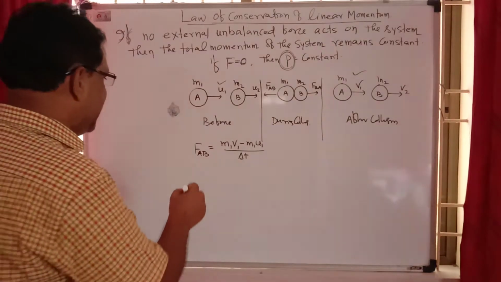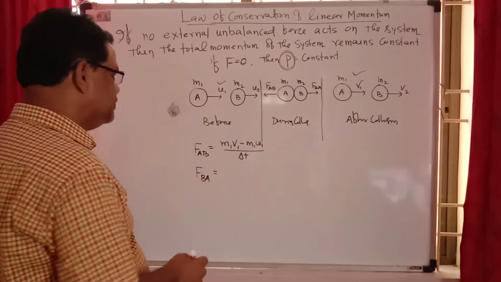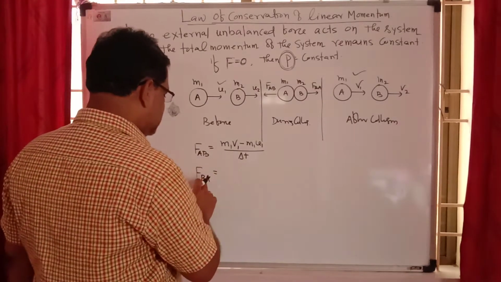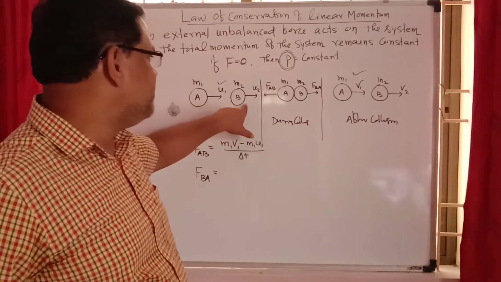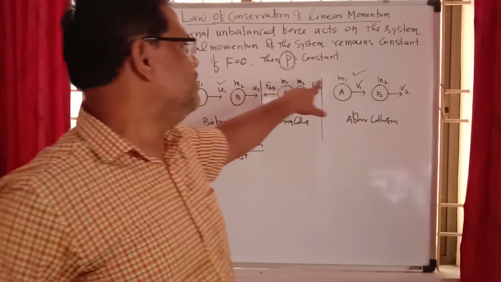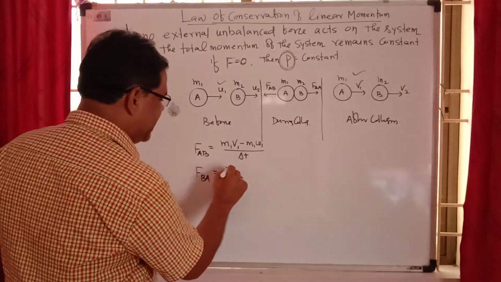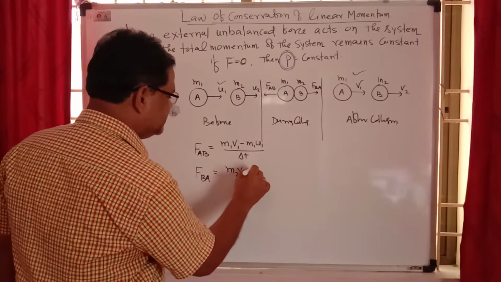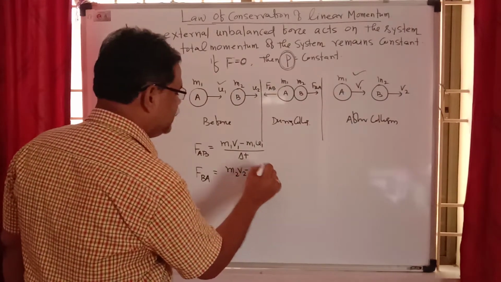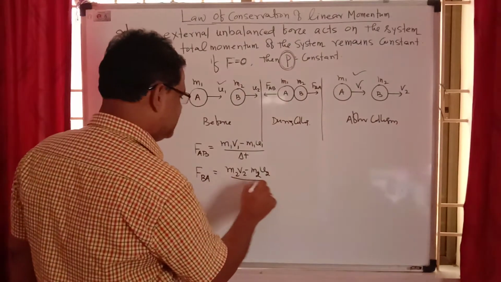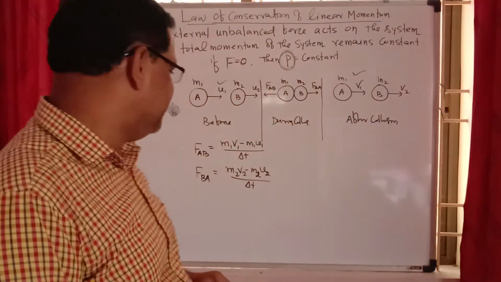Similarly, FBA is the force acting on B due to A, so the momentum of B changes. Initial momentum of B was m2u2 and final momentum was m2v2, so the change in momentum is m2v2 minus m2u2, upon delta t, because during the collision the time taken for both bodies is the same.